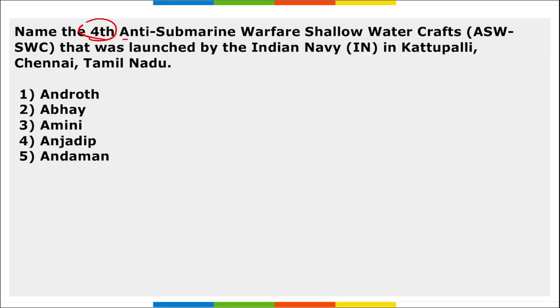Next, name the fourth anti-submarine warfare shallow water craft that was launched by the Indian Navy in Chennai, Tamil Nadu. Its name is Amini, right? Amini is the name of the fourth anti-submarine warfare shallow water craft that was launched by the Indian Navy in Chennai, Tamil Nadu.